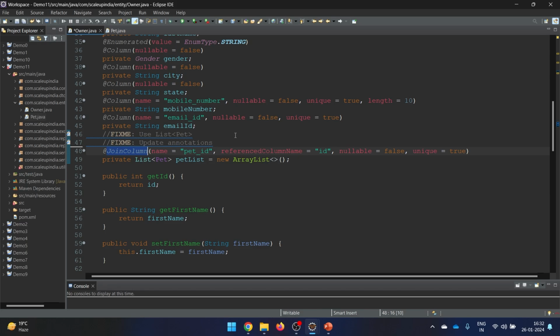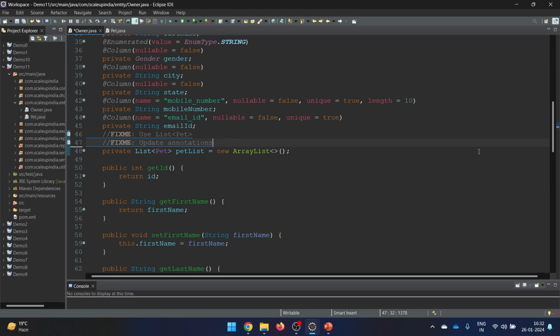So just remember this. Wherever you are going to have the extra column, there only you are going to write the join column annotation. Although we are mentioning the variable here, we won't write the join column on this particular side. So let's remove it from here.